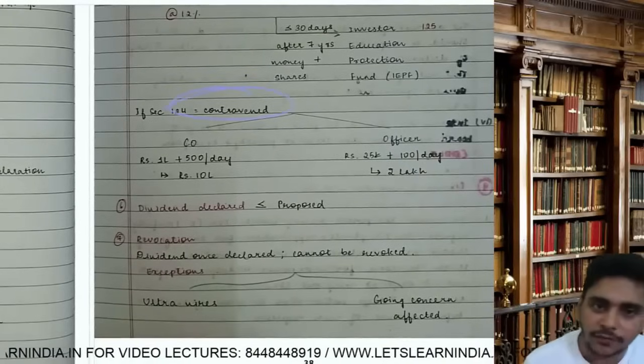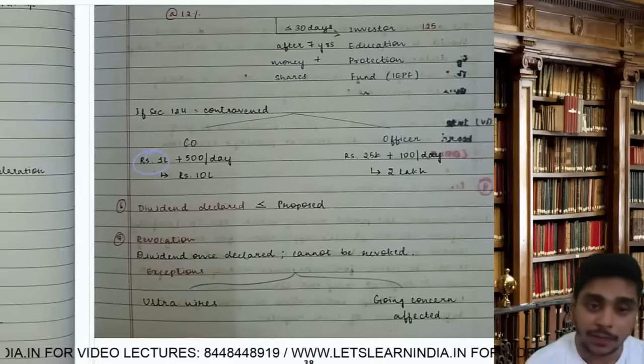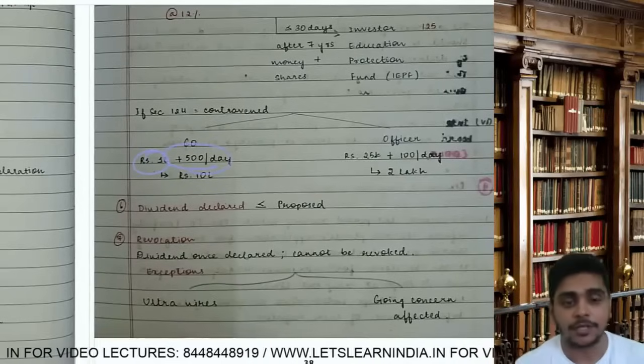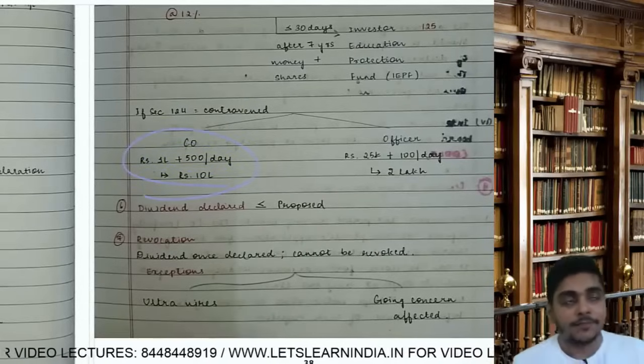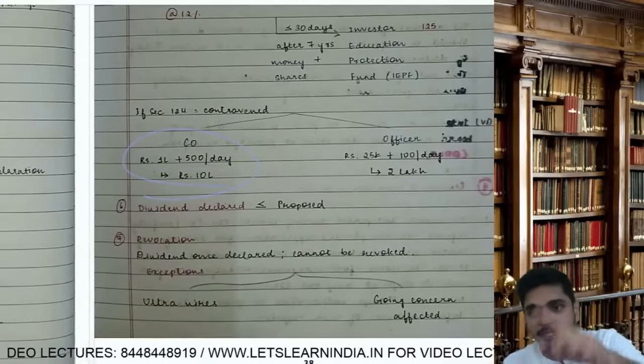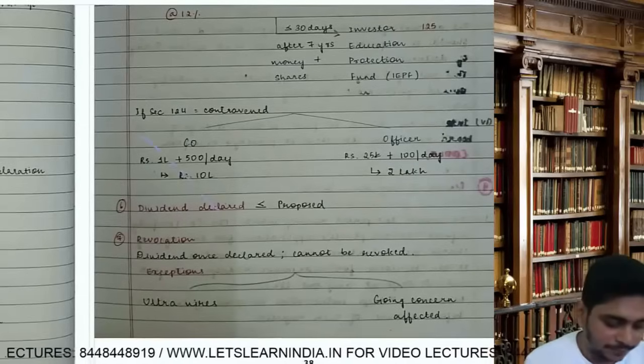If section 124 is contravened, what do we say? Company, you are liable for 1 lakh rupees plus 500 rupees per day, subject to maximum 10 lakh. If anything in 124 is contravened, important penalty, it can come in MCQ. 1 lakh rupees plus 500 per day, subject to maximum 10 lakh.